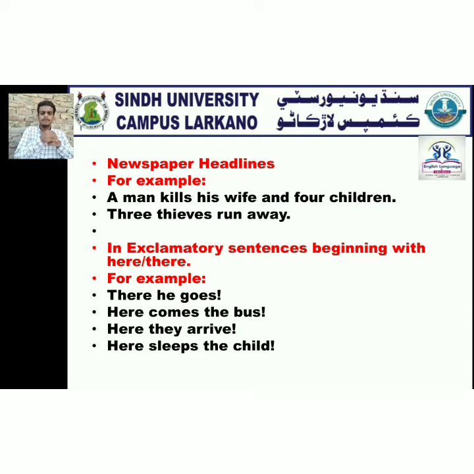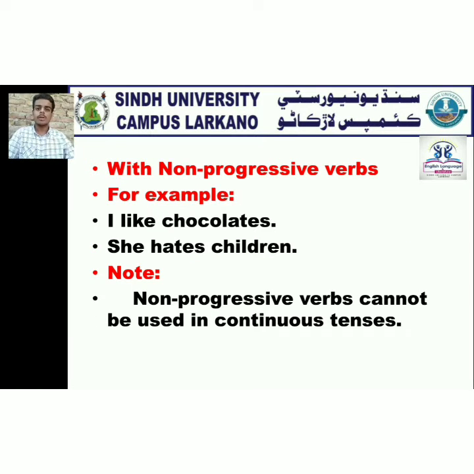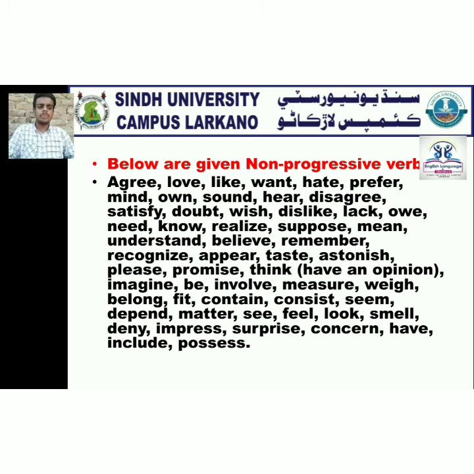Three thieves run away. In exclamatory sentences beginning with here and there. For example, there he goes. Here comes the bus. Here they arrive. Here sleeps the child. With non-progressive verbs. For example, I like chocolates, she has children. Now, non-progressive verbs cannot be used in continuous tense. Below are given non-progressive verbs: agree, love, like, want, hate, prefer, mind, own, sound, hear, satisfy, doubt, wish, etc.